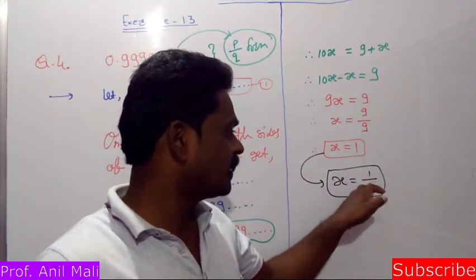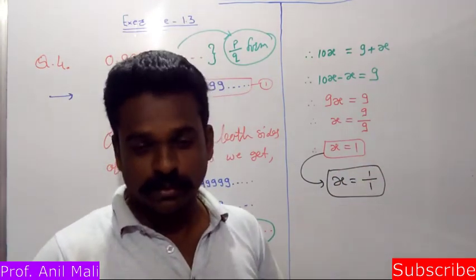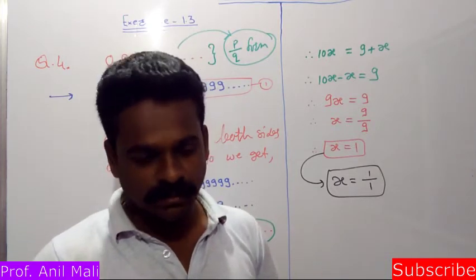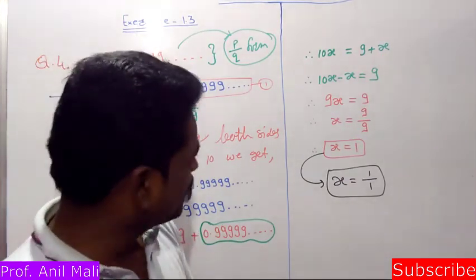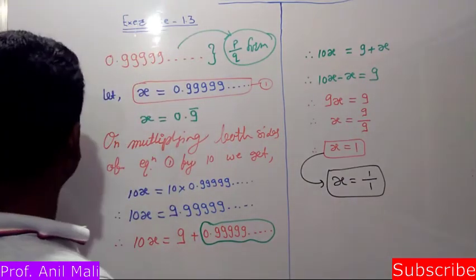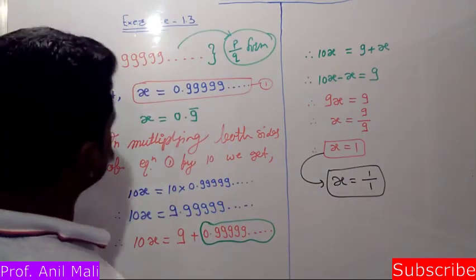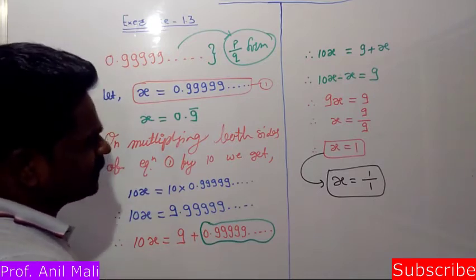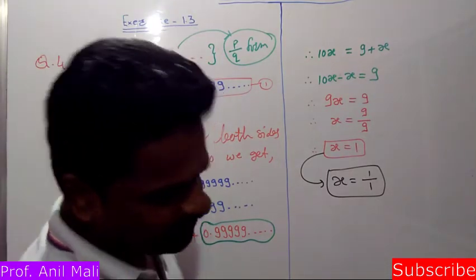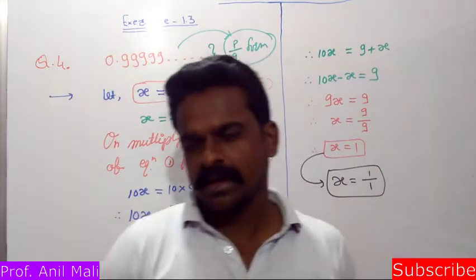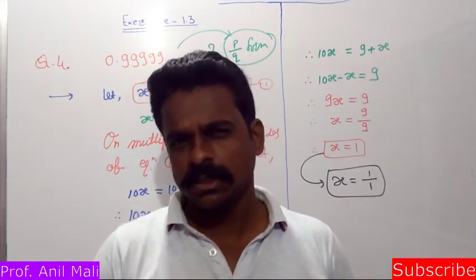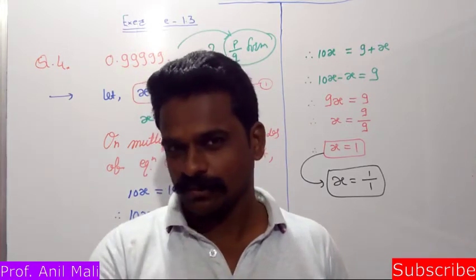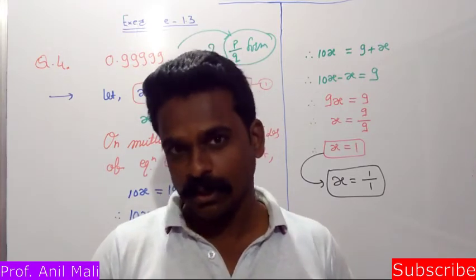x is equal to 1 upon 1. So any number can be written in this form. So that was the thing here. Now friends, question number 4 is completed. Now question number 5 is there, and in question number 5 I'll read the question and explain how to solve it, and you are going to solve it in your notebook.